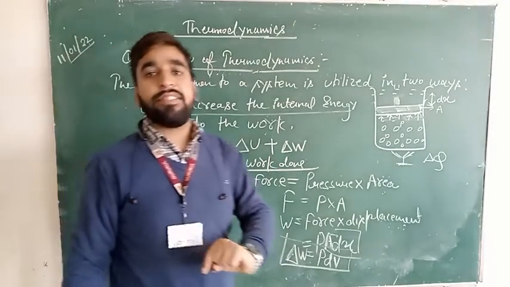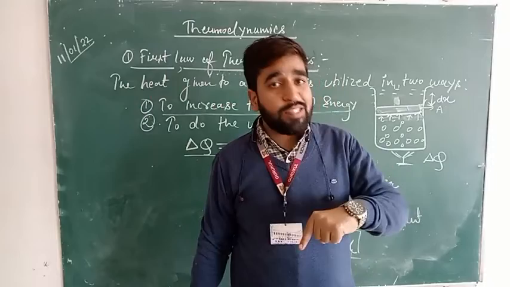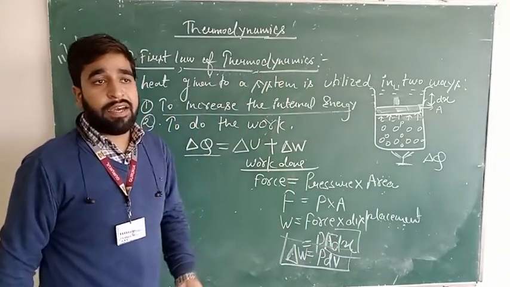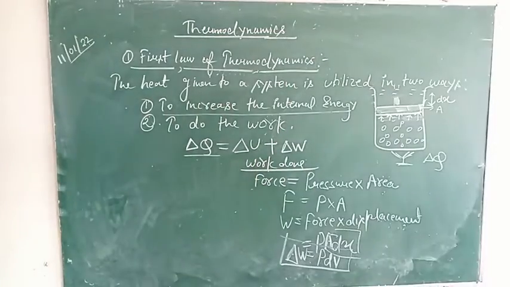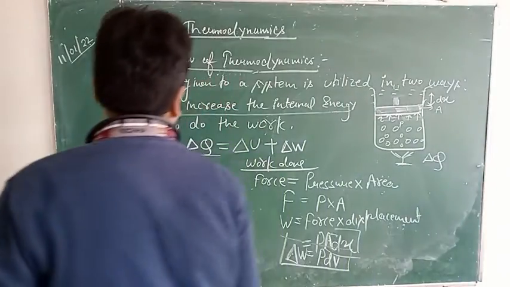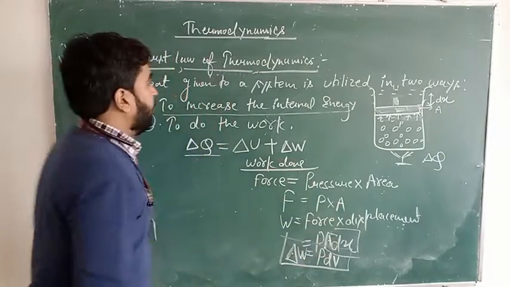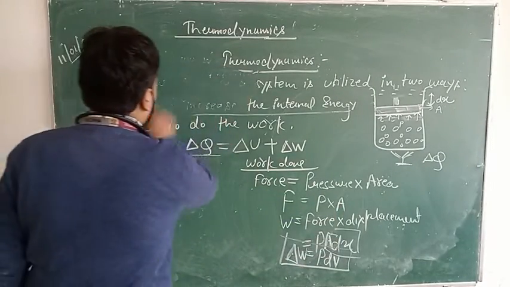We have given the system an amount of heat, and because of that heat, the piston has been displaced by a certain amount. Now students, after calculating this, del Q, del W is equal to P dV. So this is the first law of thermodynamics.